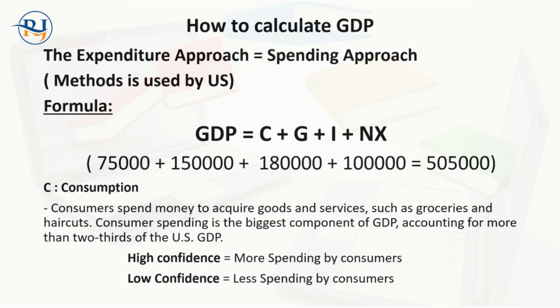A customer is, for example, Best Buy is a seller, and Costco may be a customer, buying the goods in order to sell them to consumers in retailing. So consumers spend money to acquire goods and services such as groceries and haircuts, and consumer spending is the biggest component of GDP, accounting for more than two-thirds of United States GDP. There are two kinds of confidence, high confidence and low confidence.